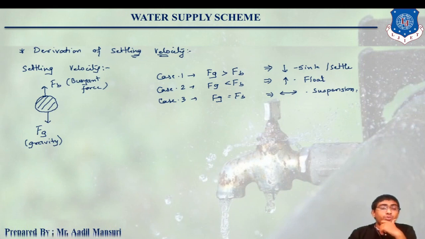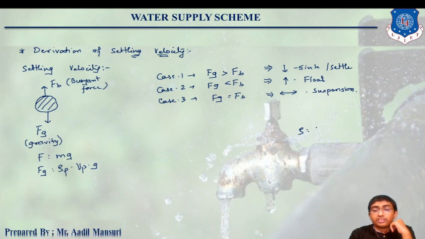Clear? So now we know that F equals mg by Newton's law. Can I write the gravitational force with, in place of mass, density of particle into volume of particle? Why?